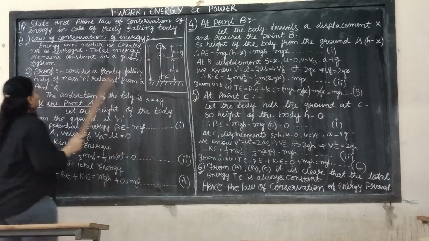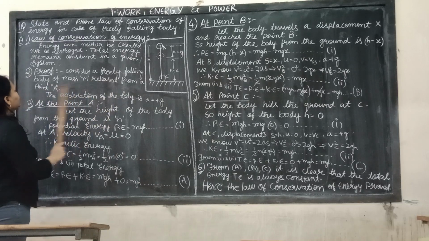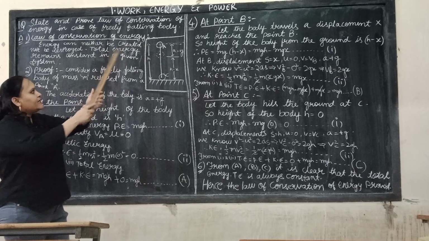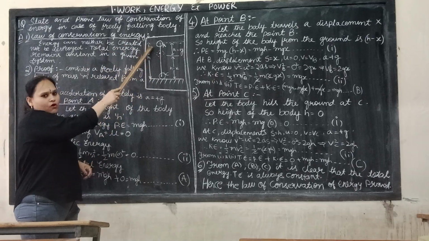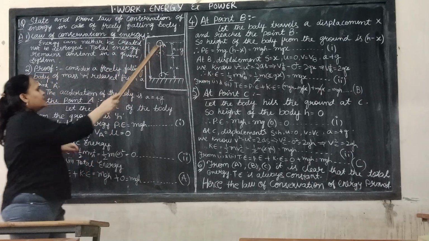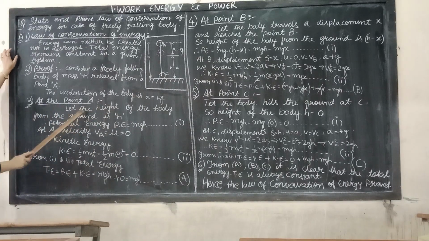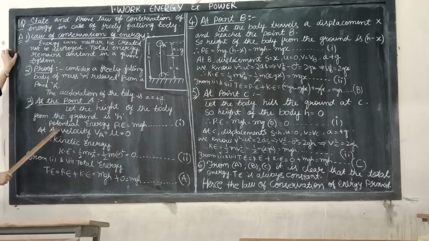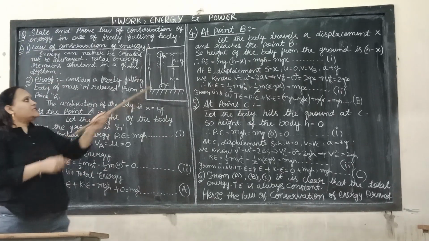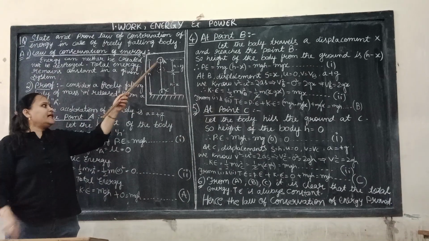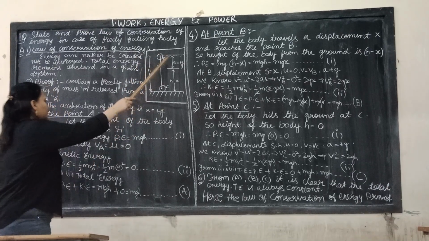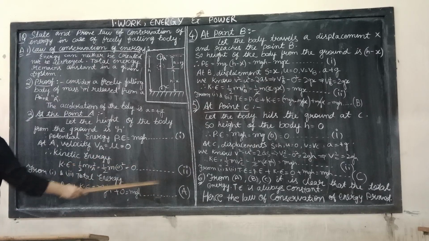Consider a freely falling body of mass m released from point A. Here is our body of mass m, placed at a certain height from the ground. At point A, the height of the body from the ground is h. The potential energy is mgh, because the body is at height h. That is equation number 1.